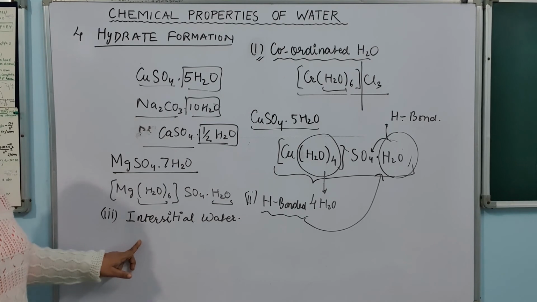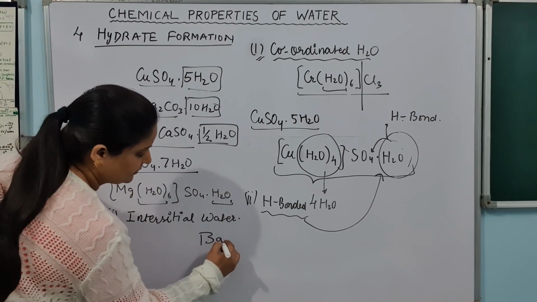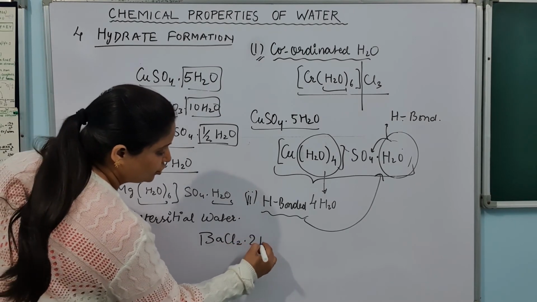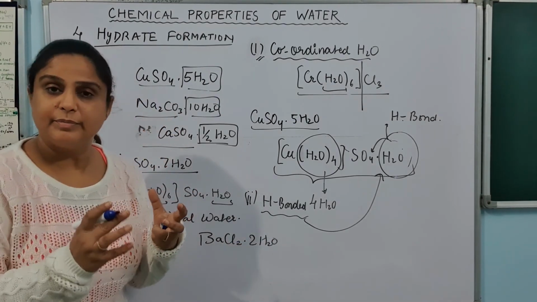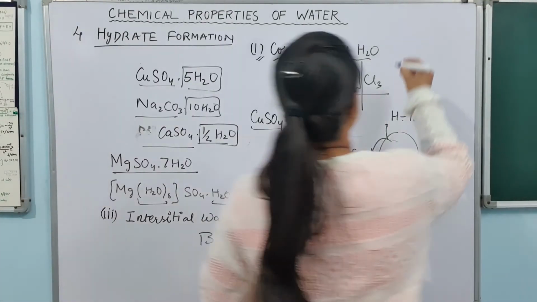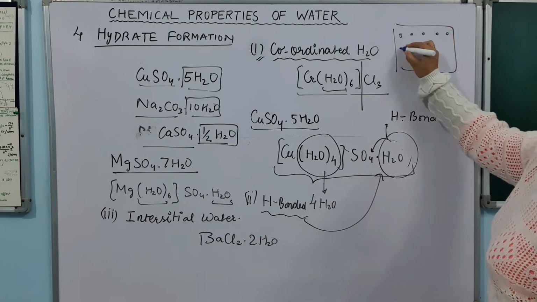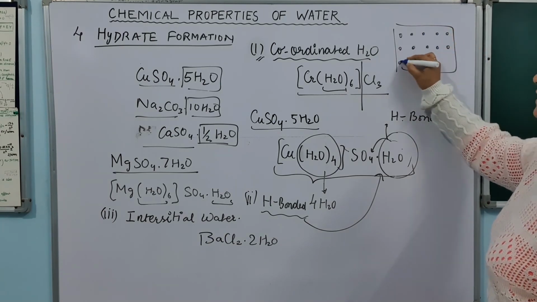And the very good example of interstitial water is barium chloride dot 2H2O. Interstitial water means the crystal of barium chloride. So suppose this is the crystal of barium chloride, having barium chloride connected with each other this way.